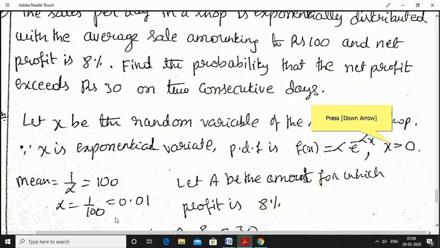With an average sale amounting to rupees 100 and net profit is 8%. They have given the net profit also. Find the probability that the net profit exceeds rupees 30, they asked. But they did not ask whether the net sale exceeds rupees 30. It is net profit they asked. X is the sales. X is a random variable of the sale in the shop. Since x is exponentially distributed, probability density function is f of x is equal to alpha into e power minus alpha x for x greater than 0.